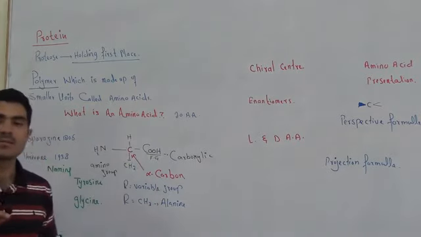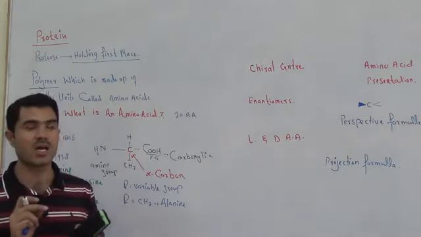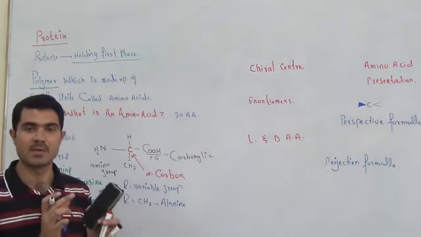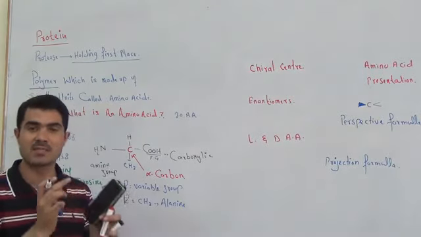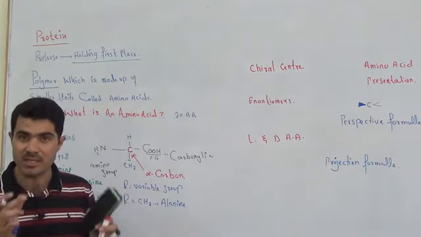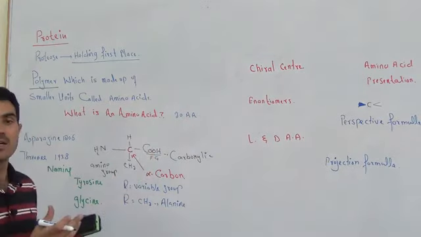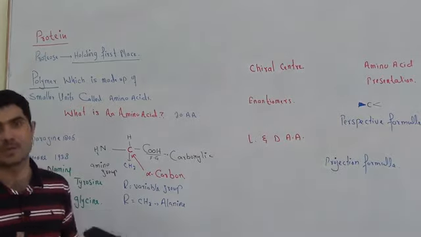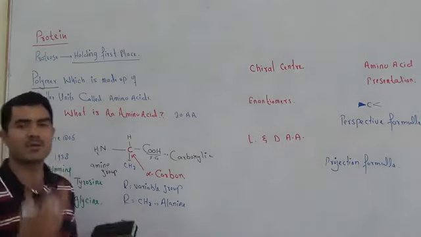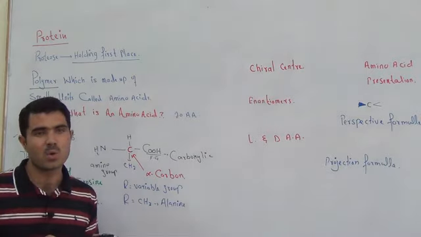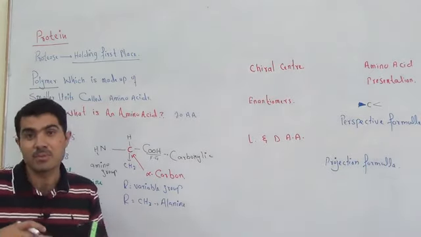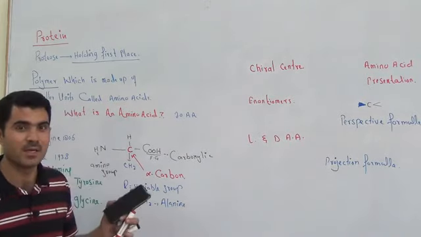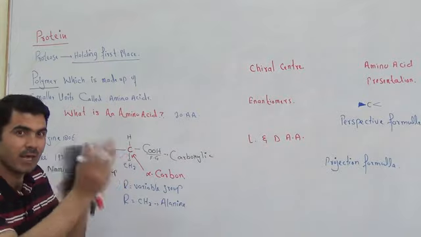These 20 amino acids are those which are part of the body constituents, the part of the body, like your muscle, like your hair, like your skin. So these are present over there. That is why there are only 20 amino acids, and we can also call them standard amino acids, right? There are other amino acids also that are not coded, that do not come from DNA. And remember, this is a wonderful difference to identify the two types of amino acids.